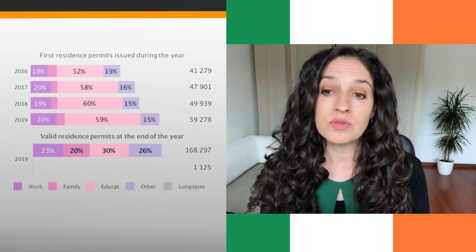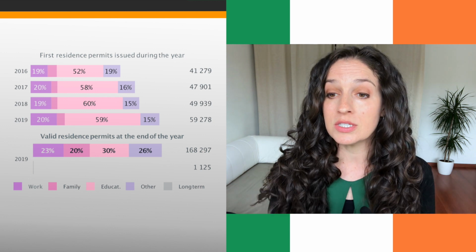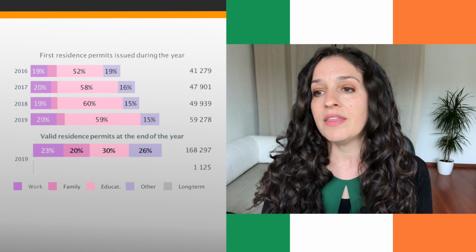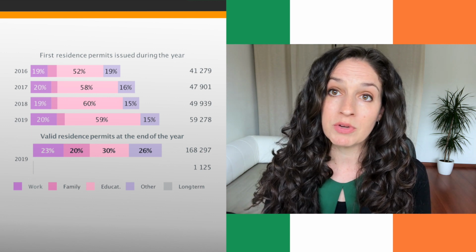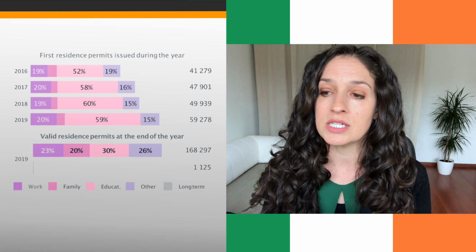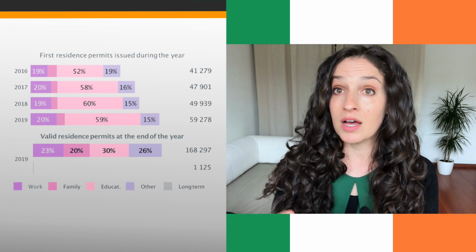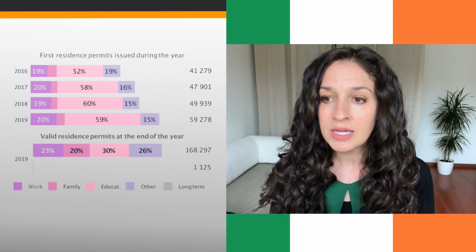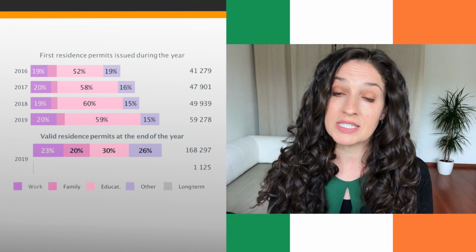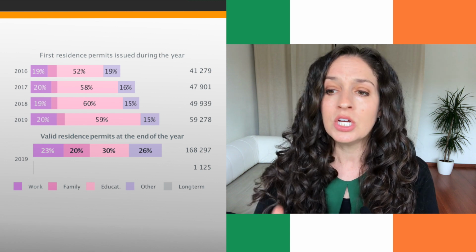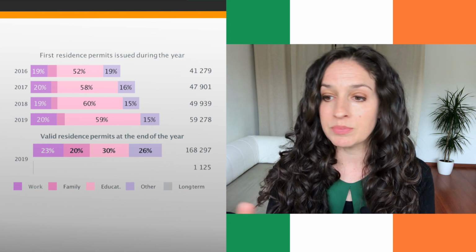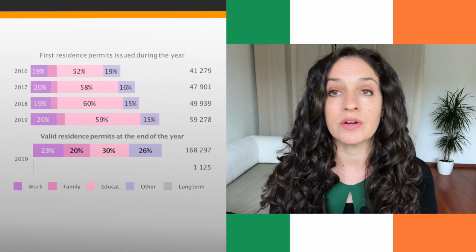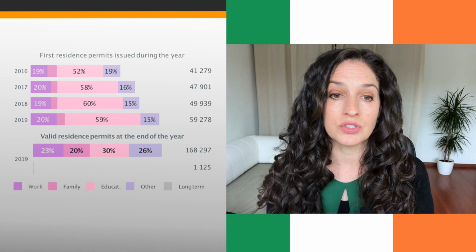There were also around 20% during this time period that came in on work residence permits, and then a small portion for family reasons and other reasons. And other reasons here could be things like seeking asylum or gaining refugee status, for example. If we also look at valid residence permits at the end of the year in 2019, you can see it's quite evenly split between these different groups. But again, education plays a very high role here, which is quite different again than other countries.